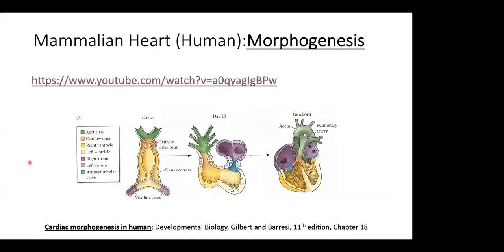I wanted to show a video of how this morphogenesis is occurring, because how exactly does a heart tube like this become a four-chambered heart? There are a lot of structural changes happening. I just wanted to show you this video, and tell me if you can see it. Can you see it?